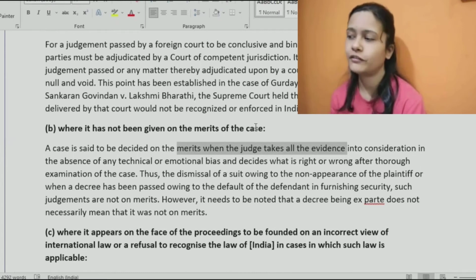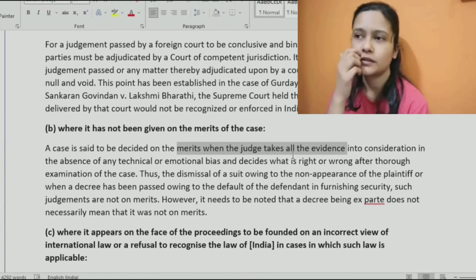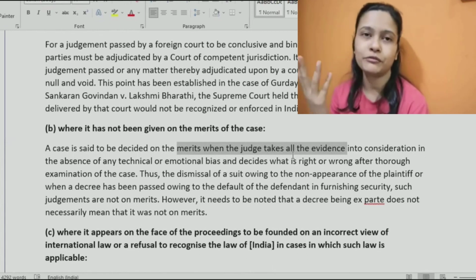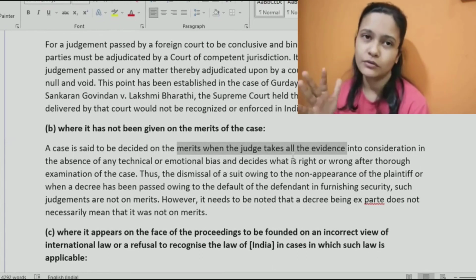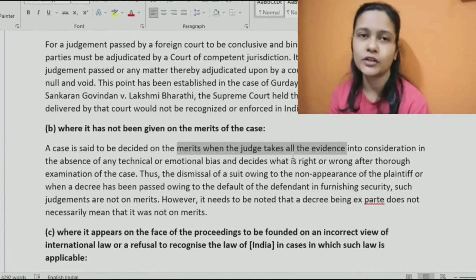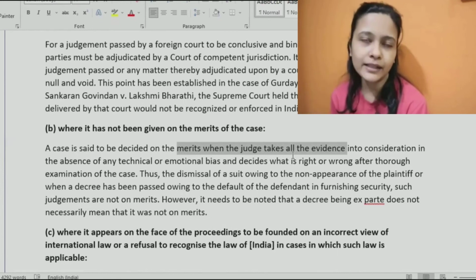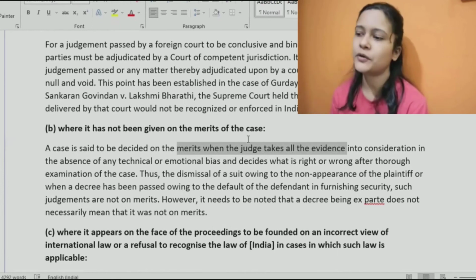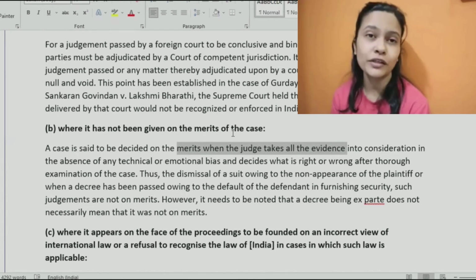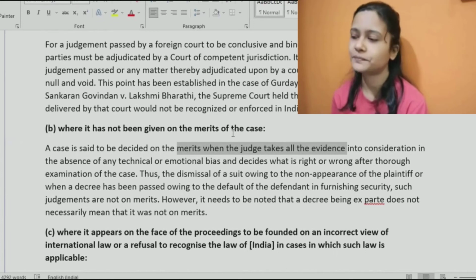If it is not decided on the merits, simply because you knew someone in that commission established in the USA for controlling child labor, you went to the commission, you met the chairperson, and the chairperson wrote something, that is not acceptable, because it is not given on the merits of the case. They did not even see the evidence and other material.